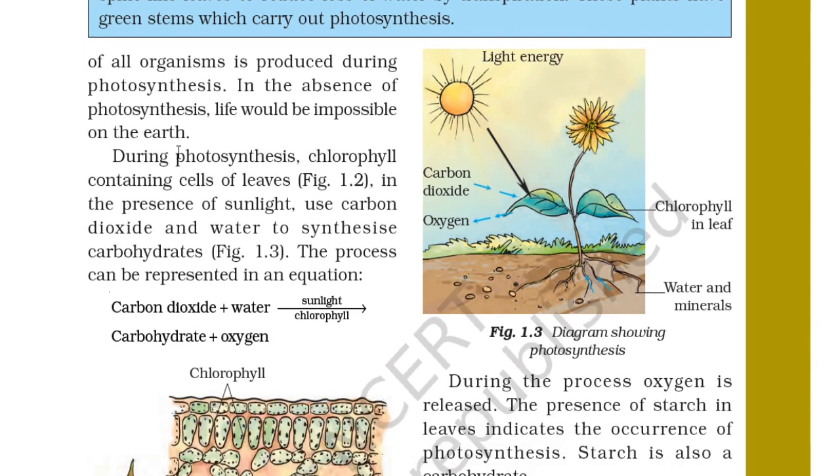During photosynthesis, chlorophyll-containing cells of leaves, in the presence of sunlight, use carbon dioxide and water to synthesize carbohydrates. This process can be represented by the following equation: carbon dioxide plus water, in the presence of sunlight and chlorophyll, gives carbohydrate plus oxygen.